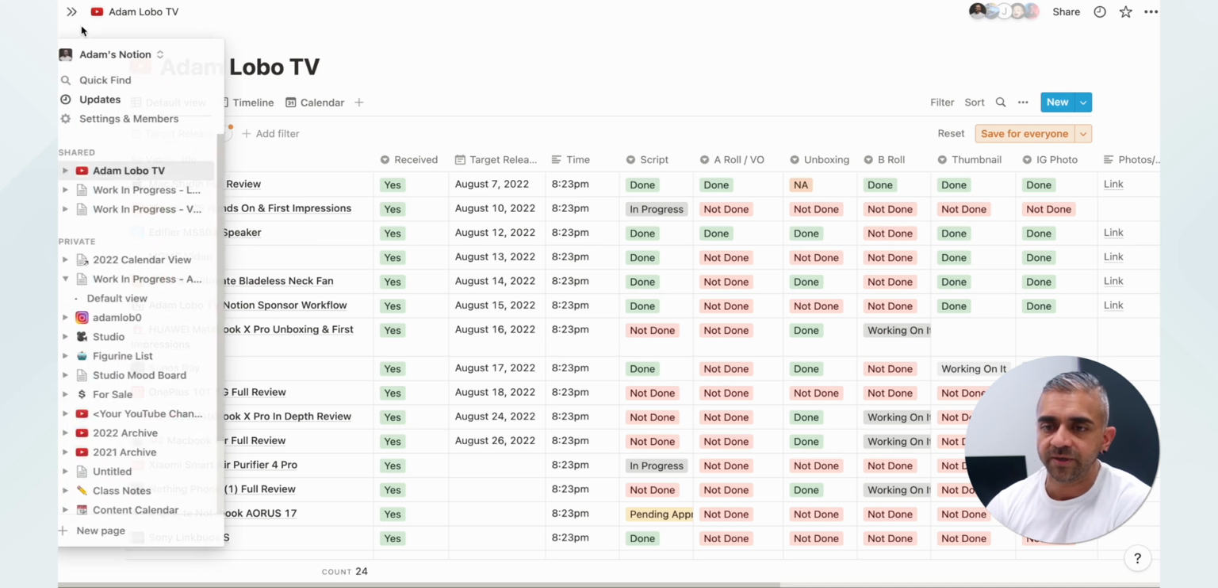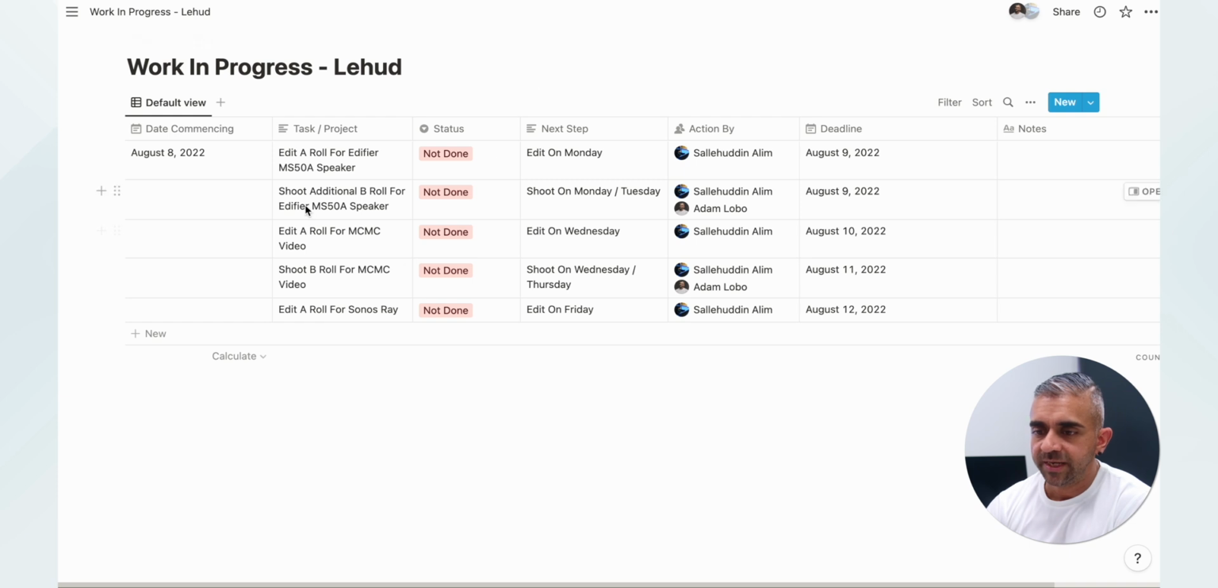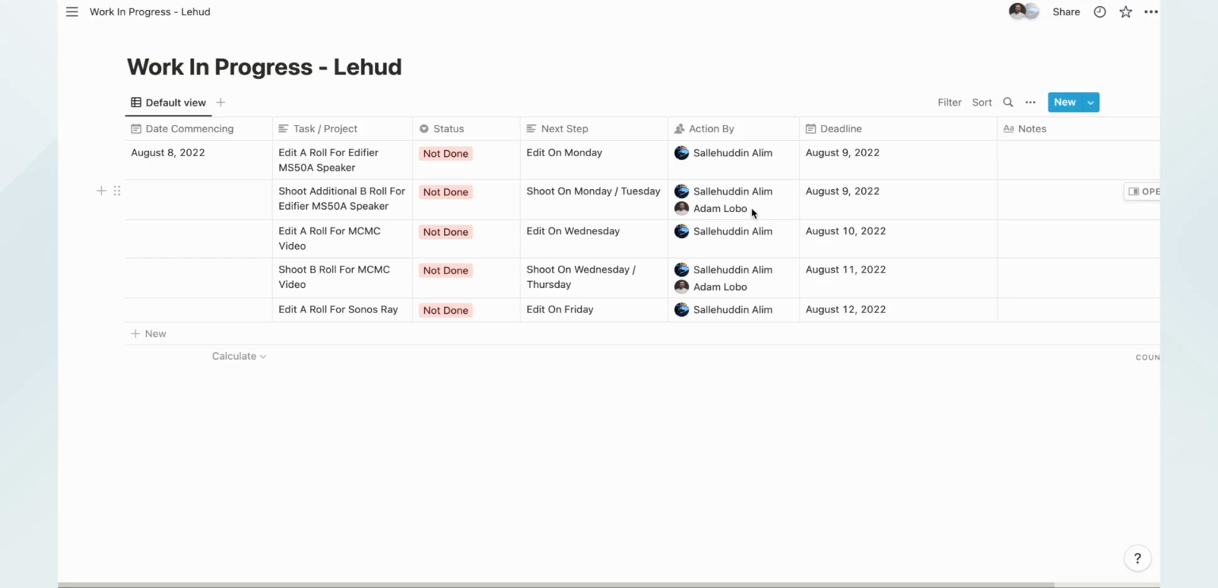So if you go over here, when Lee Hood looks at the work in progress, he will know that if you need to shoot the additional B-roll for the Edifier MS50A speaker, the status is not done. You can either shoot it on Monday or Tuesday. That's the next step column, and it's actioned by Lee Hood and me, because sometimes the B-roll involves me to be within the video as well, and I kind of put a deadline here so he knows that he needs to finish it off by Tuesday.